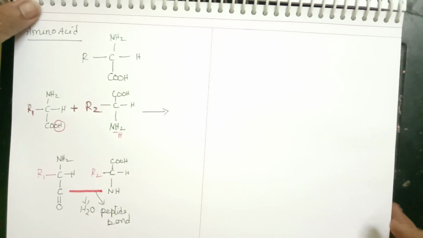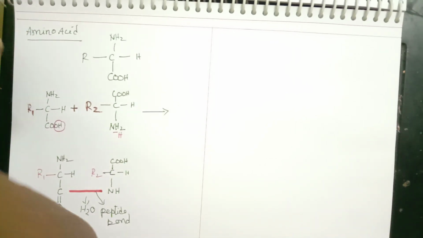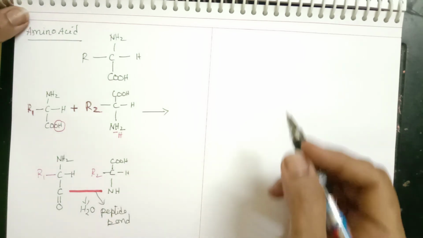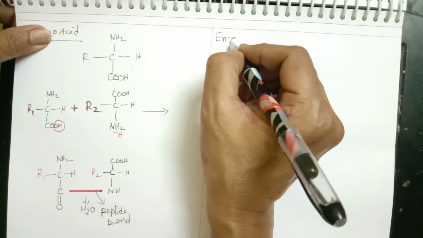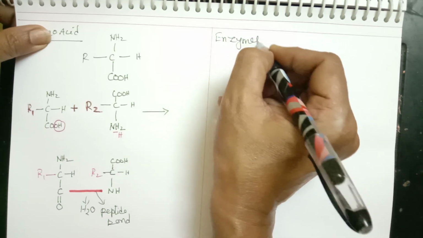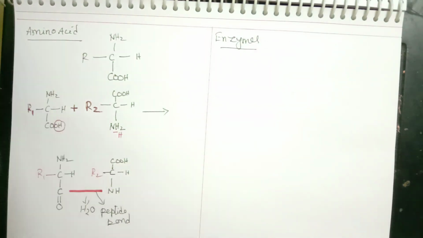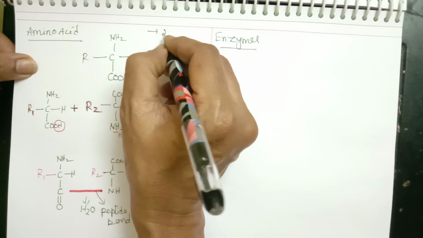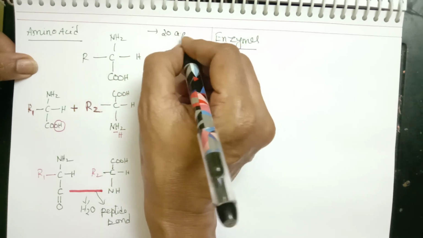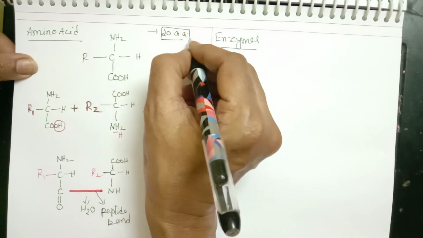Now, next, after amino acids, the next requirement is the enzymes required here. Mainly three types of enzymes are required. Before I start, I will tell you the number of amino acids, which you already know: 20 amino acids participate in the process of translation.